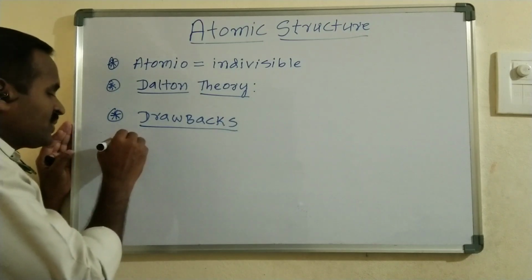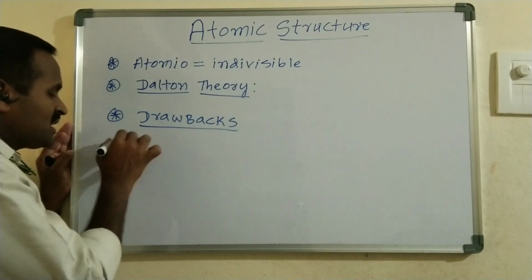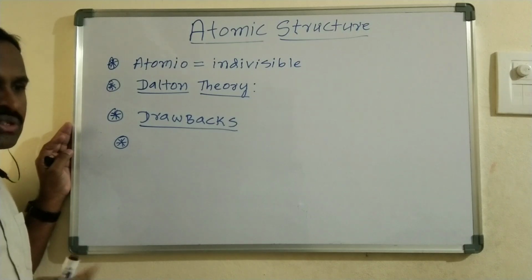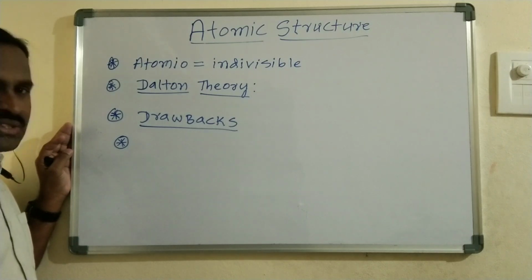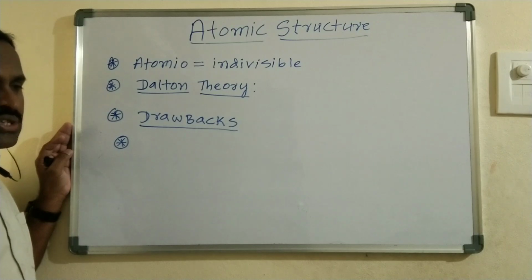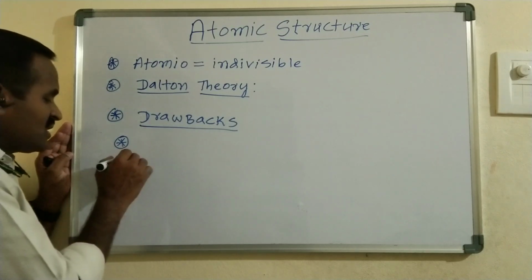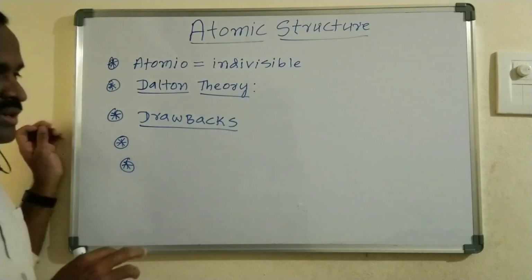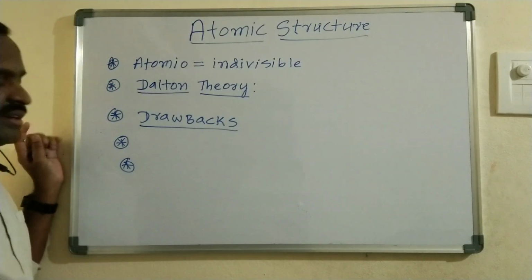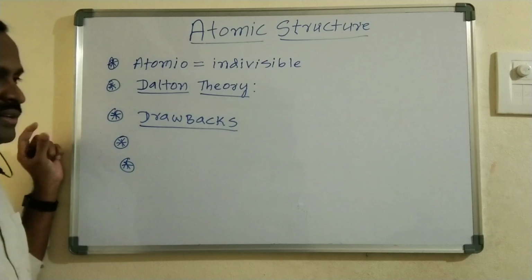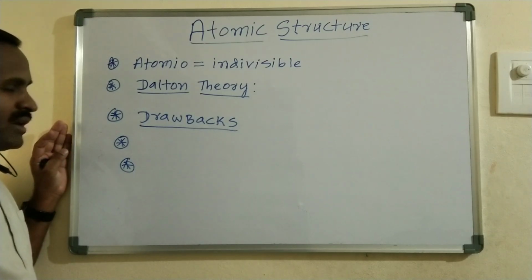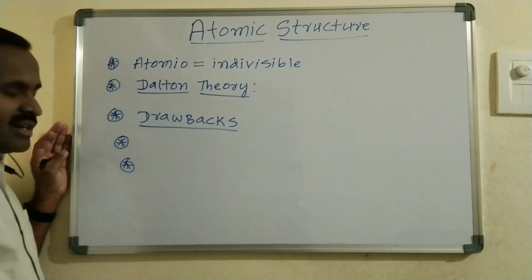So what are the drawbacks of Dalton's atomic theory? First, Dalton could not explain the internal structure of the atom. He assumed that the atom does not have any structure. Another is why only different atoms can combine and form a compound; there is no explanation for that in Dalton's theory.